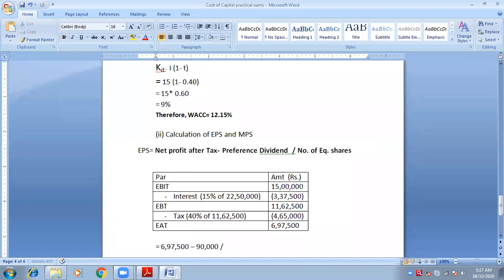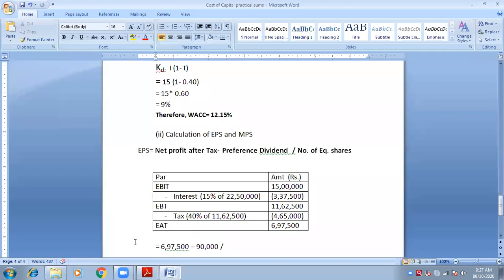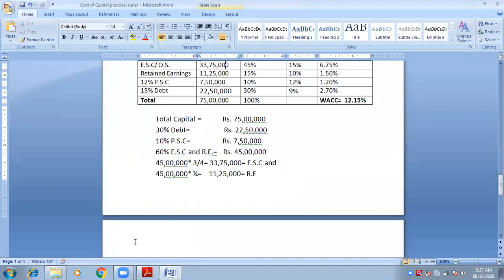Divided by the number of equity shares. Now look at the question. Have they given anywhere that equity shares are of 100 each? Yes, see here, all the shares and debt are in units of 100 each. That means the face value of equity shares is 100. And what is the amount of equity? The amount of equity is 33,75,000. If you want to convert 33,75,000 into number of shares, how will you do that? Simple.